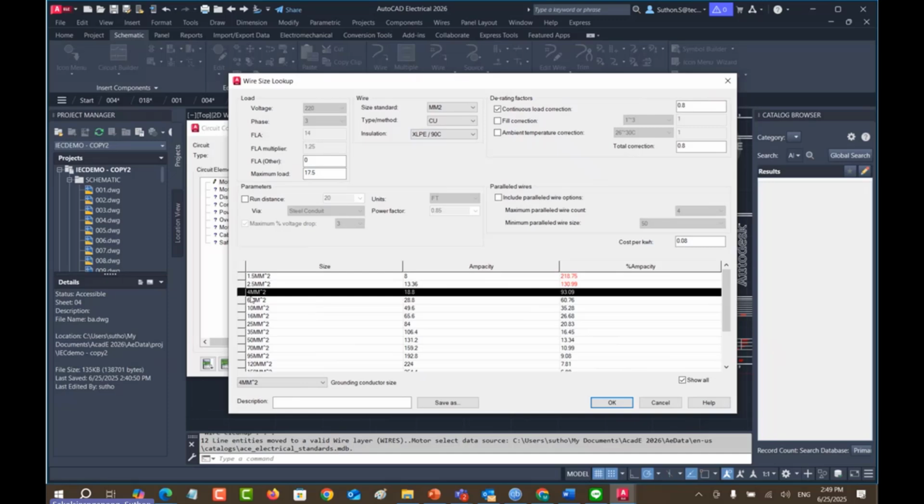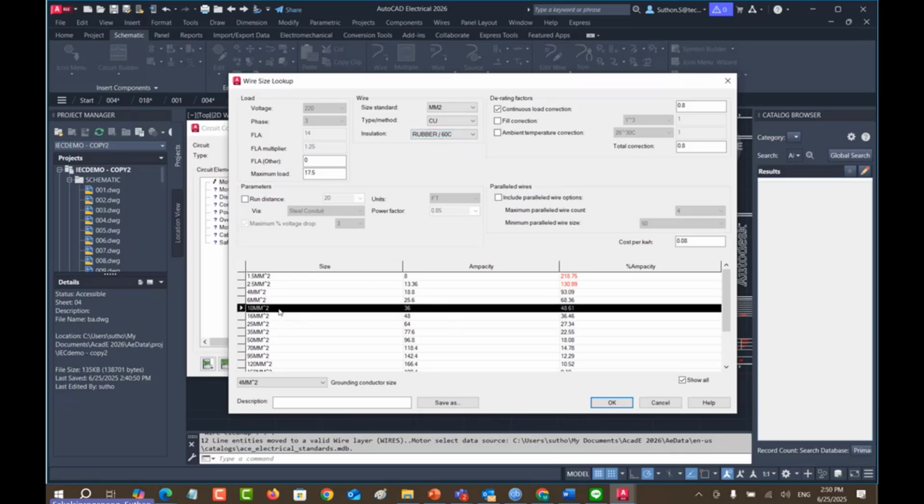You can reduce the size if you use the XLPE insulation, but this time I use the rubber, because rubber is 60 Celsius, right? XLPE can resist 90 degrees Celsius. For this time, I select the 10 square millimeter. The next one is the rating factor.